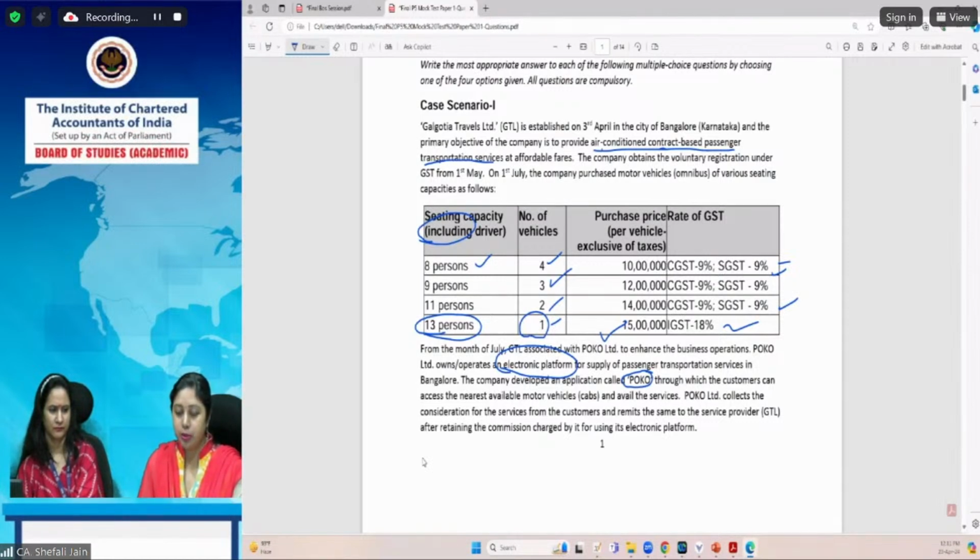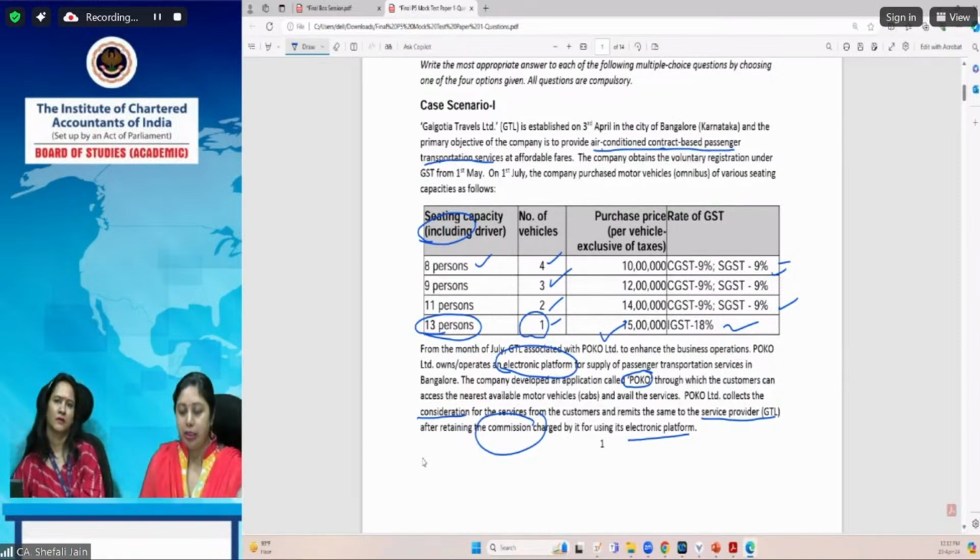Now, what the customers can do, they can access the nearest available motor vehicles or cabs through this app, and then they can avail the transportation of passenger services through this app, POCO Limited. POCO Limited collects consideration for the services from the customers and remits the same to the service provider after retaining the commission charged for using its electronic platform.